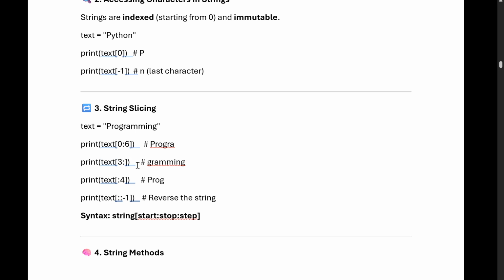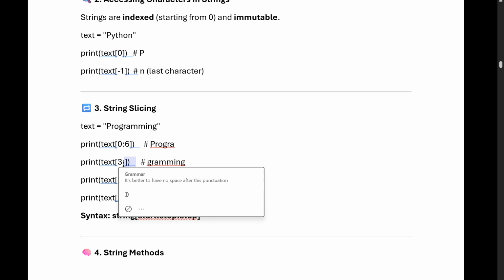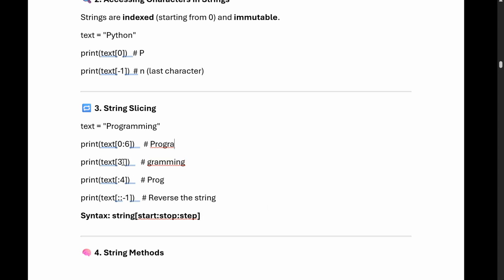Similar to that, we do print text[3:]. If we are not passing any element after the colon, like 3, we are passing only the start index, not the end index. So it will start from 3 and go till the end of the string. If we are not passing anything at the start, it will always choose from the first index and go till 4.